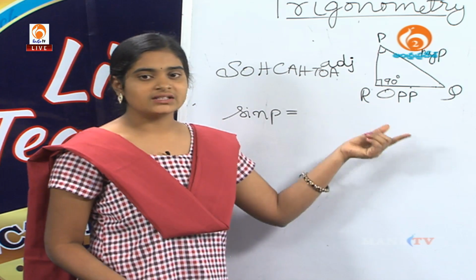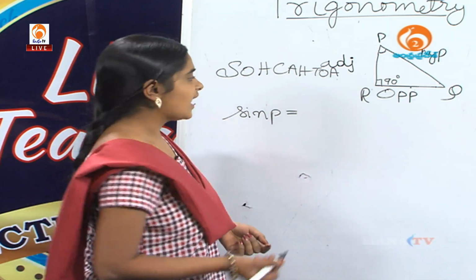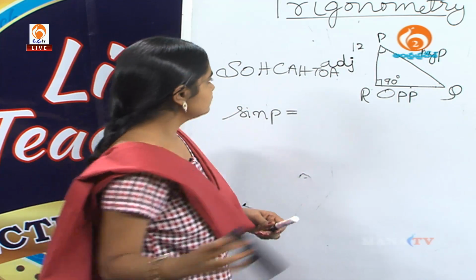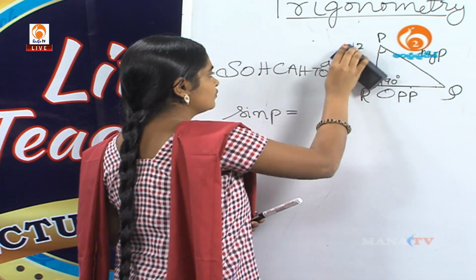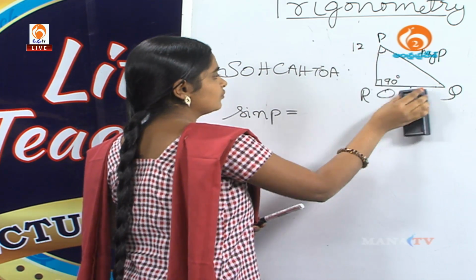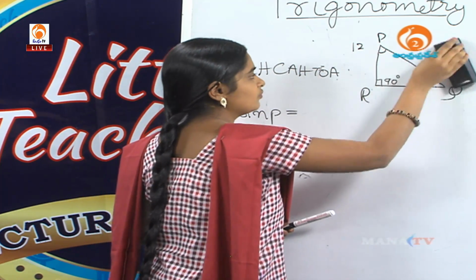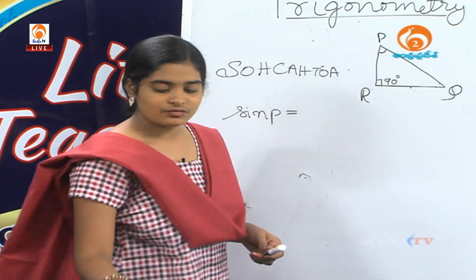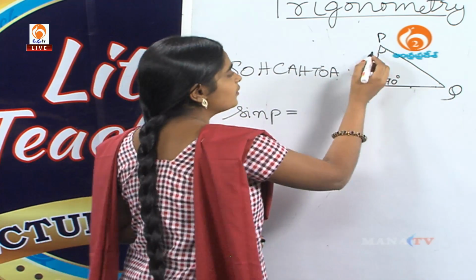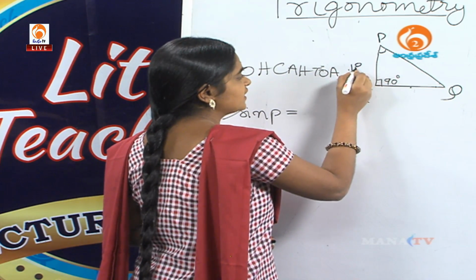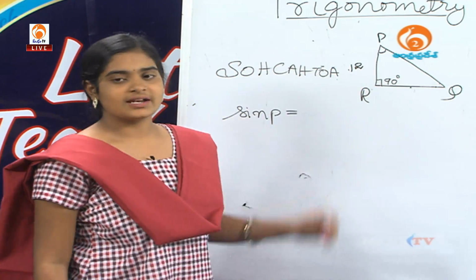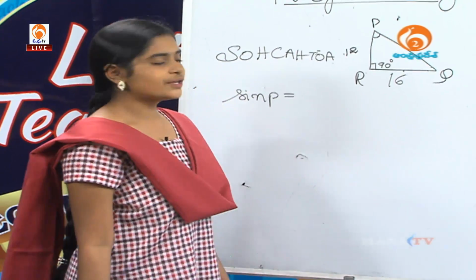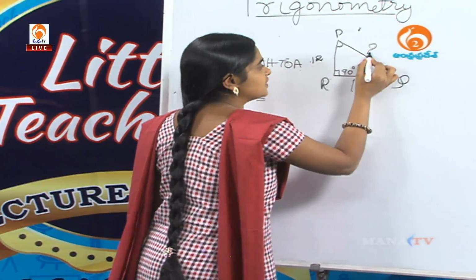First we take the lengths of the right triangle. PR length is 12 centimeters, QR length is 16 centimeters and PQ length is 20 centimeters.